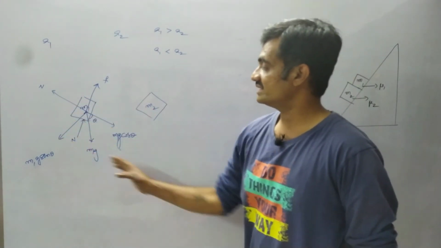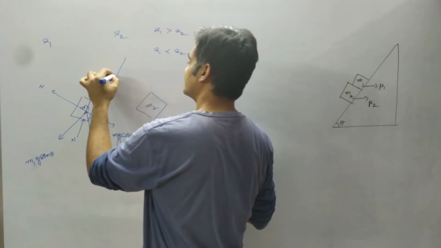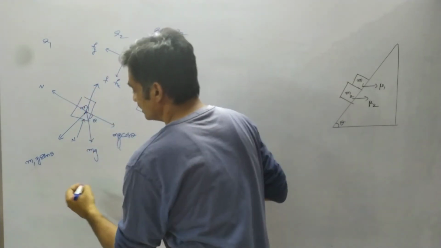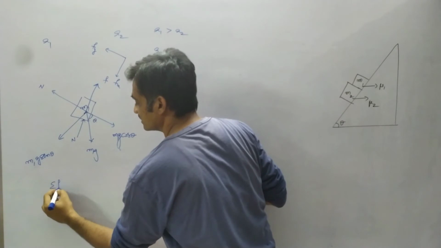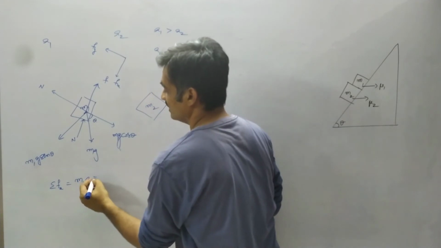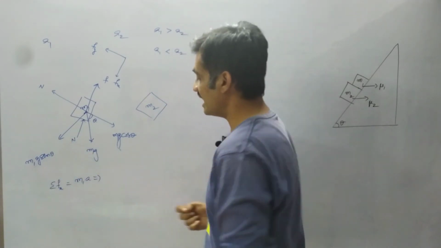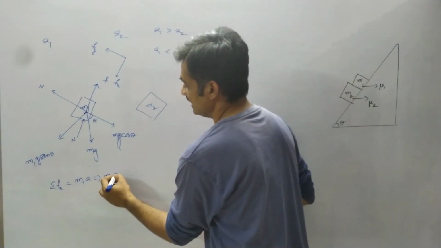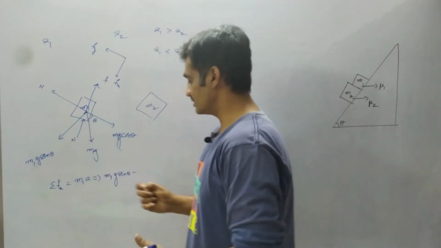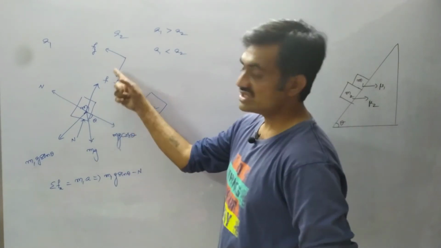So now let's represent the equation for this mass m1 based on the forces along the x-axis as well as the forces acting along the y-axis. Here the sum of forces acting along the x-axis, summation of Fx equals m1 into a. That implies the sum of all the forces along the x-axis is, observe that m1g sin theta acts in the downward direction, m1g sin theta, minus the driving force N, which acts in the upward direction, and the frictional force f, which acts in the upward direction.